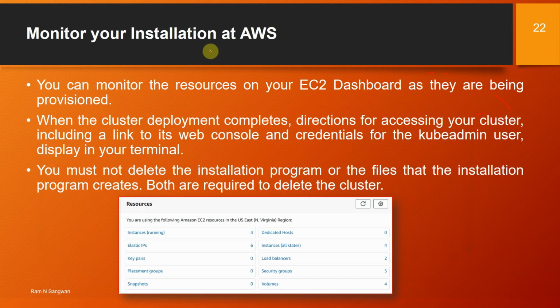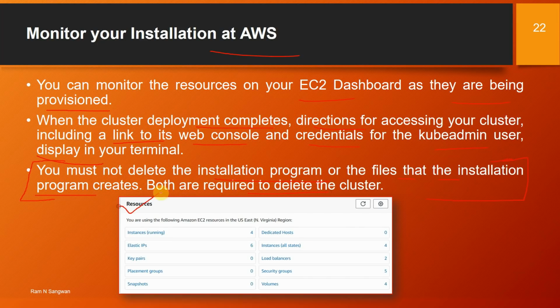Monitor your installation at AWS. You can monitor the resources on your EC2 dashboard as they are being provisioned. When the cluster deployment completes, directions for accessing your cluster, including a link to its web console and credentials for the kubeadmin user, display on your terminal. You must not delete the installation program or the files that the installation program creates. Both are required to delete the cluster. This is the most important point. I've been warning you, don't delete this.